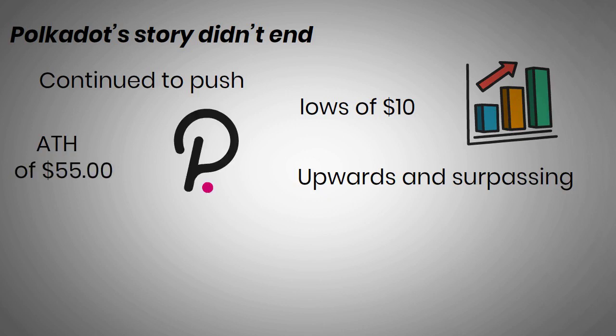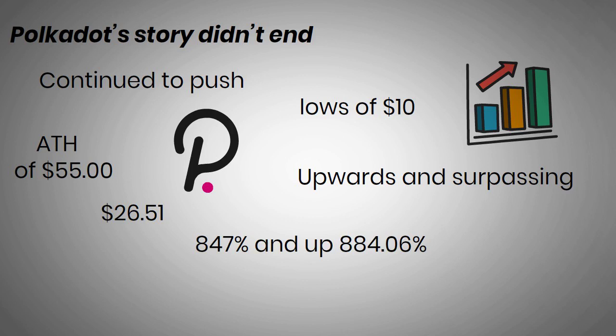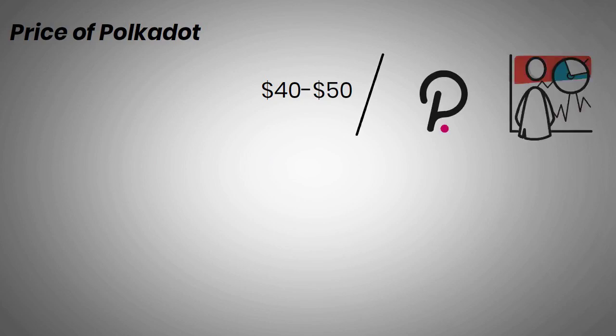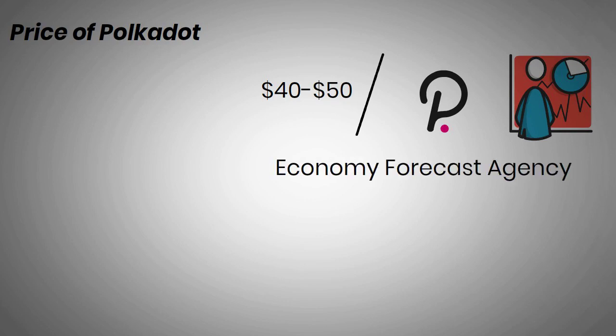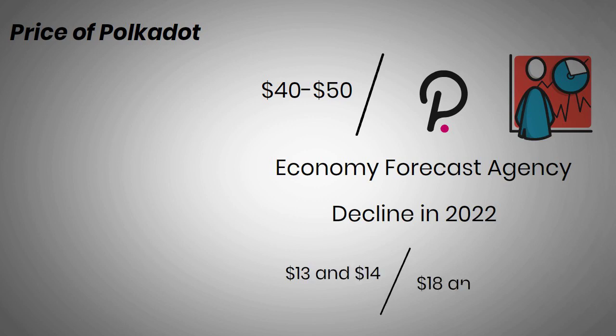Since then, Polkadot has gradually declined to its current level of $26.51, delivering early investors an ROI of 847% and up 884.06% from its all-time low of $2.69 from the 20th of August 2020. The price of Polkadot will likely appreciate in 2022 and will probably overcome $40 and $50 per DOT. Forecasters disagree if Polkadot will reach a new ATH in 2022. Only the Economy Forecast Agency has predicted that Polkadot could decline in 2022, suggesting that it will likely range between lows of $13 and $14 to highs of $18 and $19 per coin for much of the year.